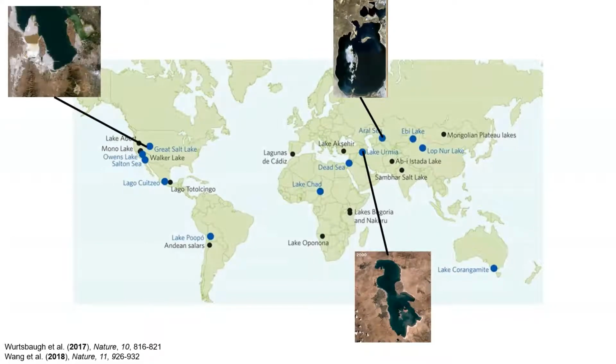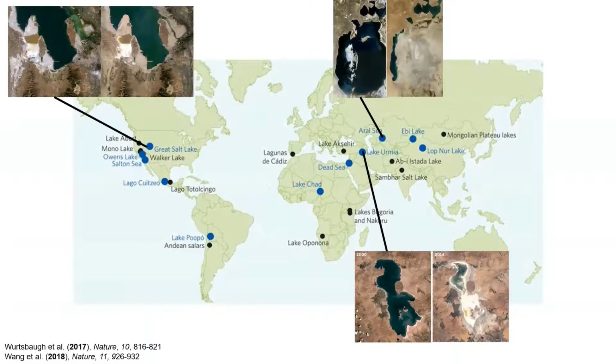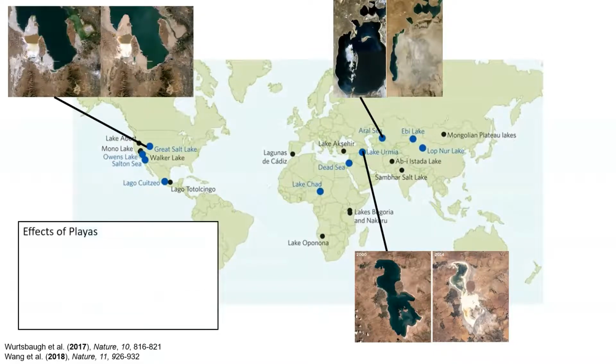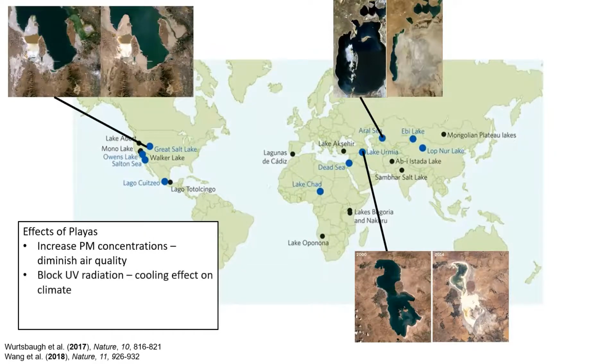And with climate change exacerbating arid conditions that increase the rate of evaporation, and land use practices diverting inflow away from these lakes, salt lakes are slowly drying up, leaving behind saline playas, which impact regional air quality and the climate. For example, playas are incredibly efficient dust emitters that can cause increases in particulate matter concentrations, resulting in a decrease in air quality. Dust that's emitted is also generally very bright and highly reflective, which can help block incoming solar radiation, resulting in a cooling effect on the climate.